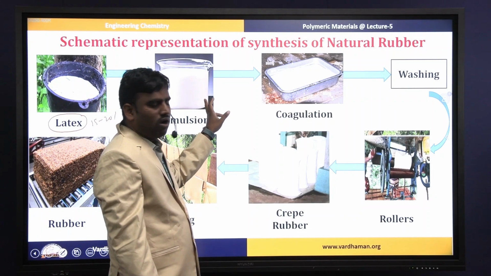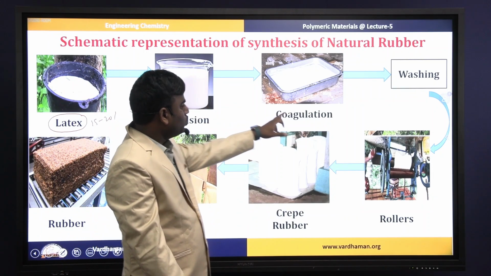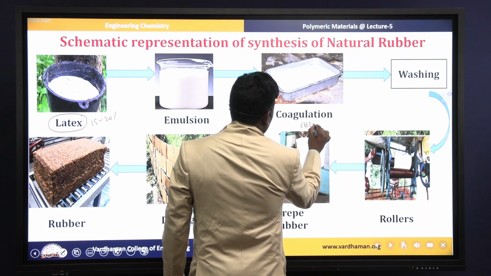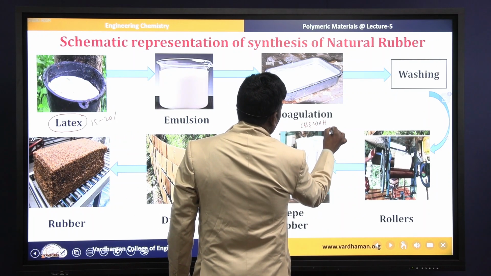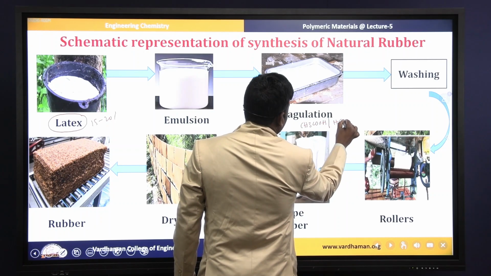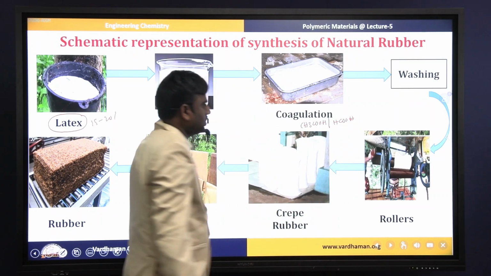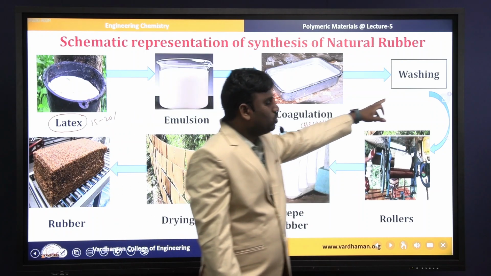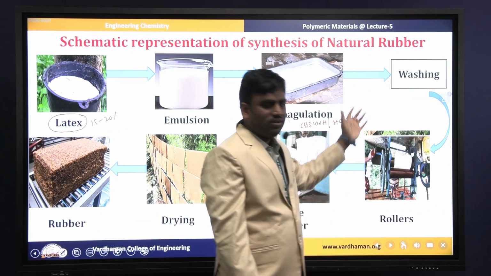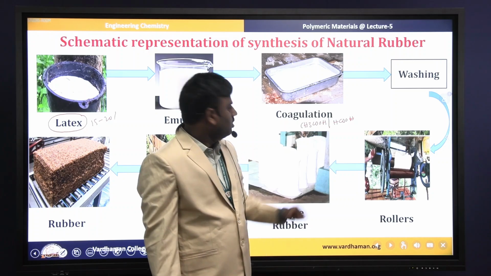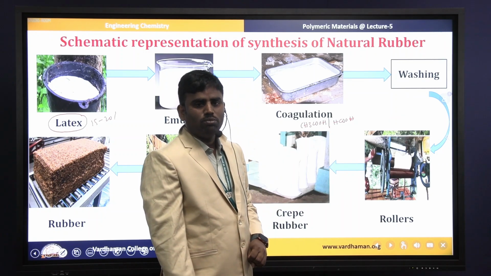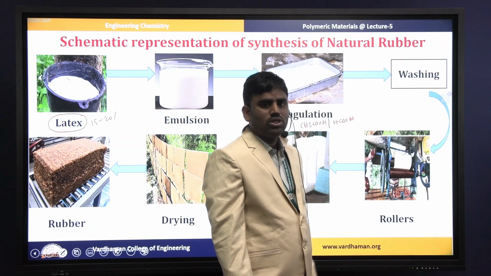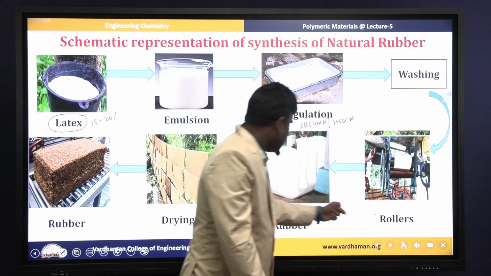After the removal of all these organic impurities, we do the coagulation by adding acetic acid or formic acid. Then after the coagulation, we have to do the washing. While washing, any excess acidic components are removed. After the washing, we pass the rubber material through rollers, and then we get the rubber sheets.